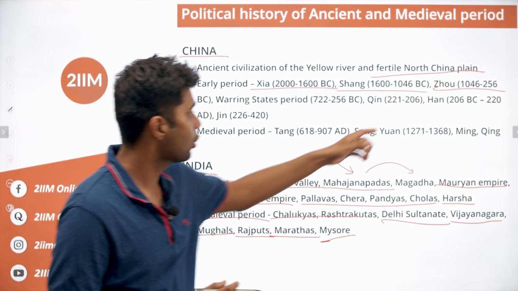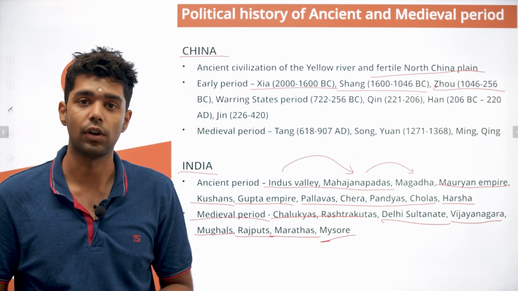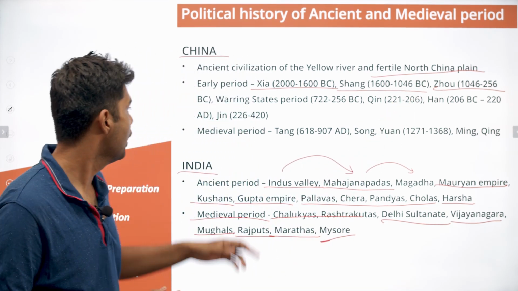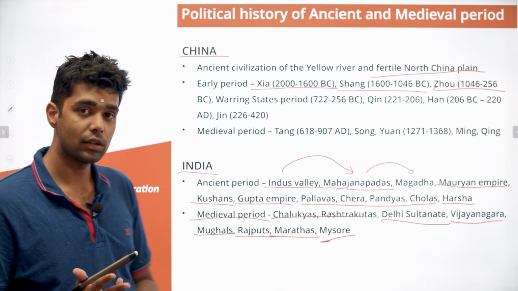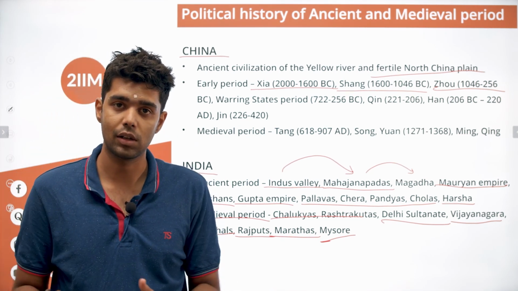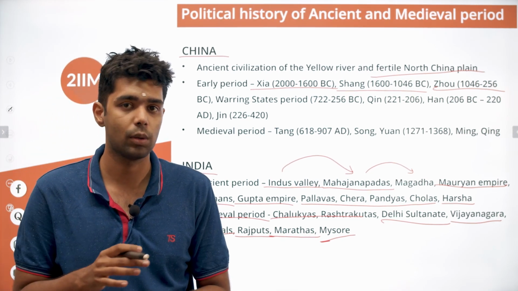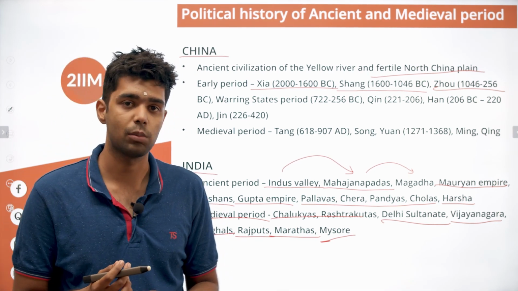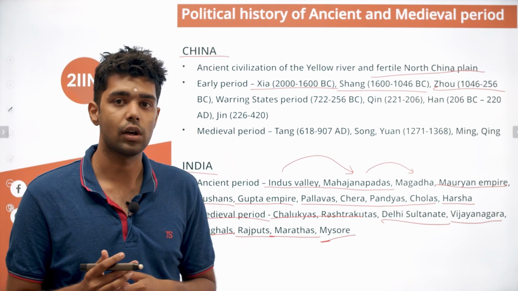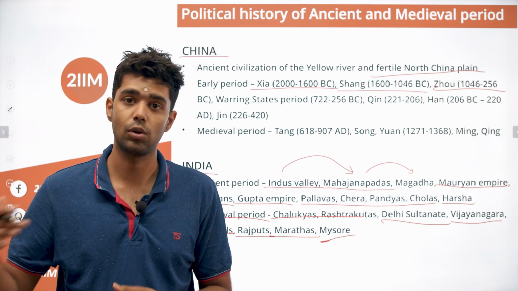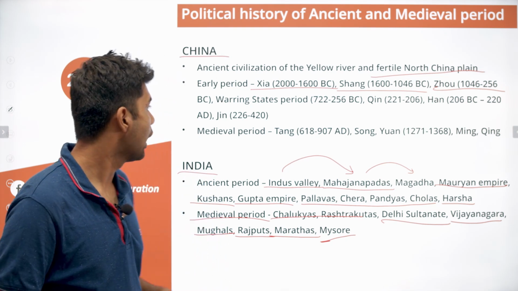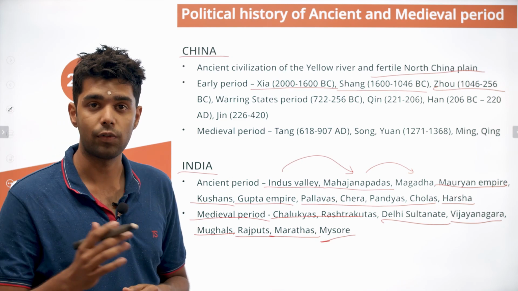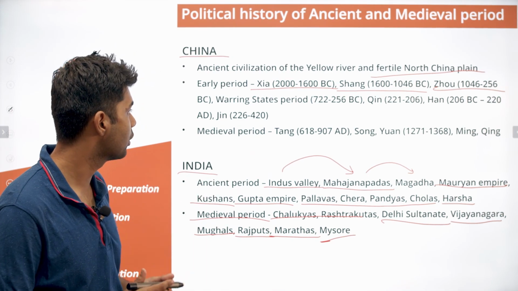Under the Zhao dynasty, you had a lot of cultural revolution that happened. Under the Warring States period, two major things happened. Multiple entities existed in China and they wanted control over mainland China. At the same time, you also had the Cultural Revolution of China, because this is the period in which it is said that more than 100 different schools of philosophy existed, and a lot of famous poets in China are from this particular region.